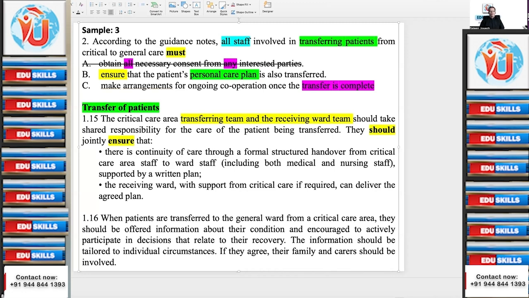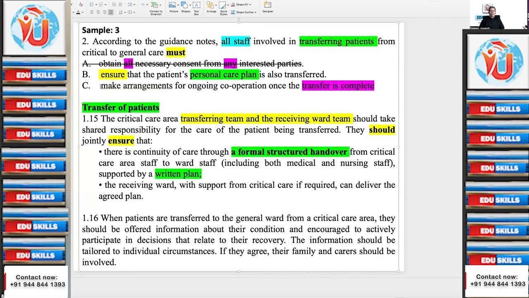Written plan. Equivalent of which? Personal care. Written plan is synonymous with personal care. Anything else? A formal structured handover. What does it mean? Personal care plan.